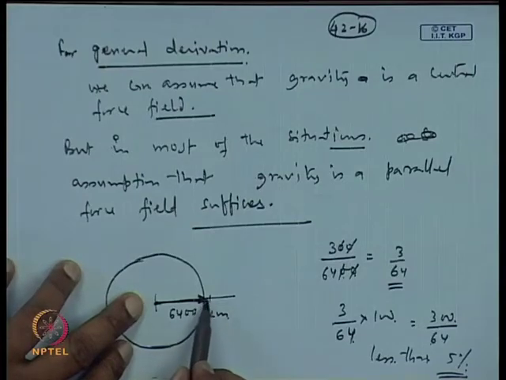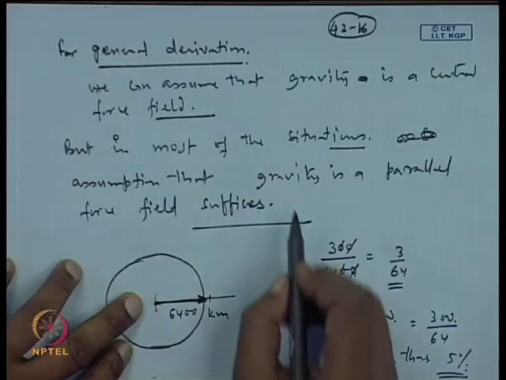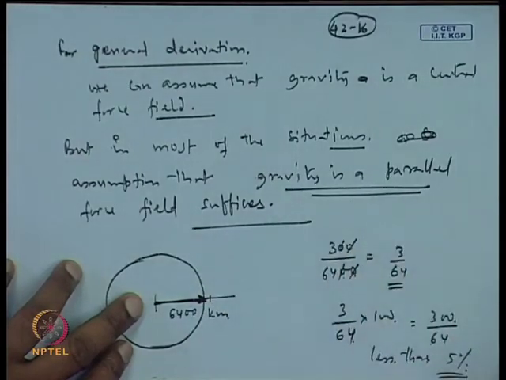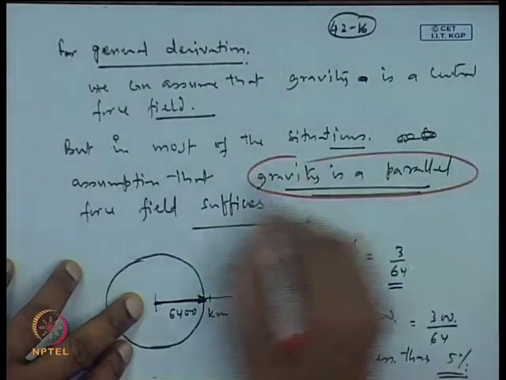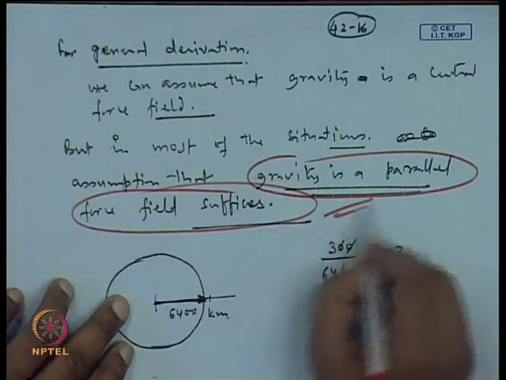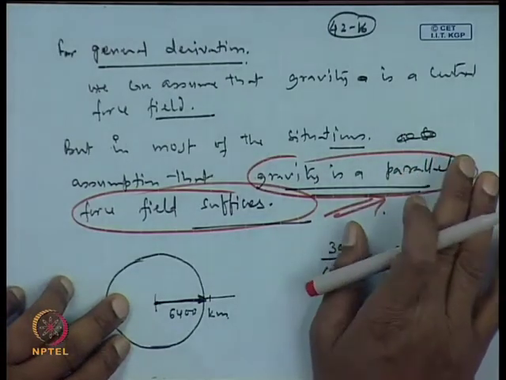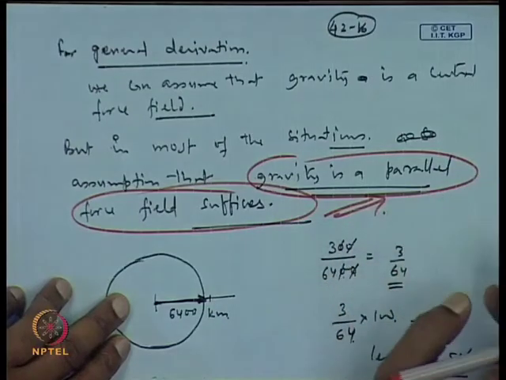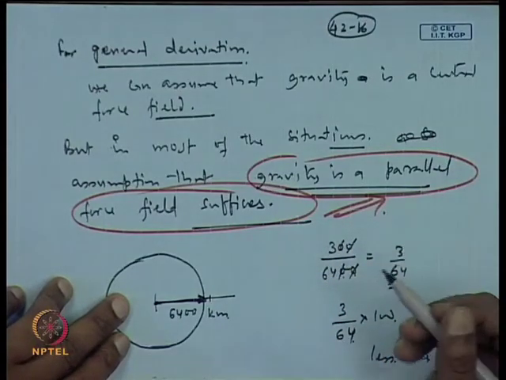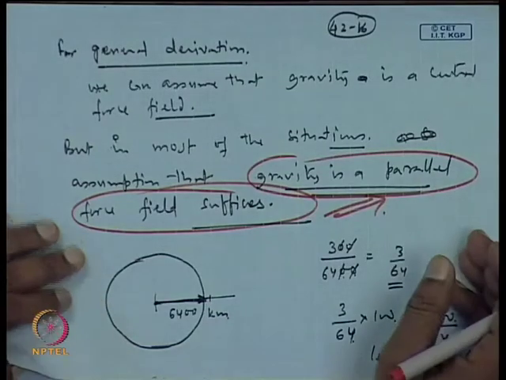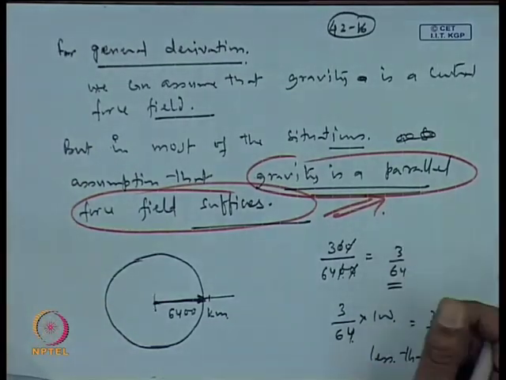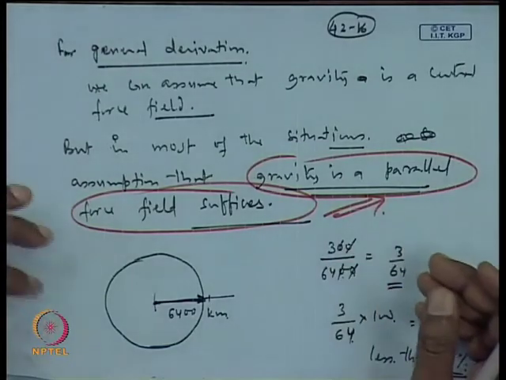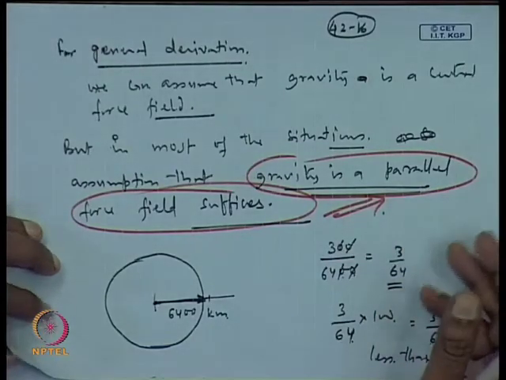So, for such an altitude you can assume the gravity to be a parallel force field, and you do not make much error with such an assumption. Okay. So, this is a very good assumption, and it does not create a very large error that will totally defy your computation or whatever you derive after working out the mathematical computations.